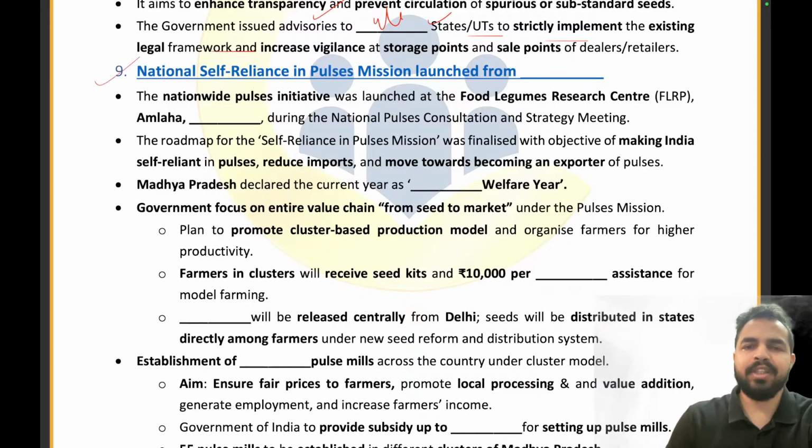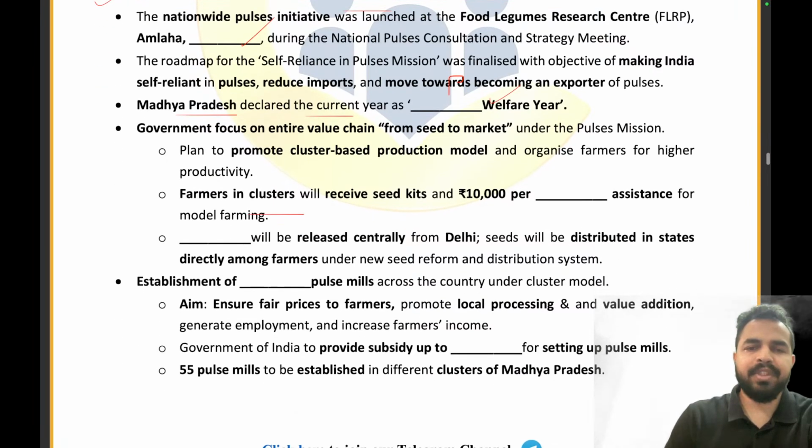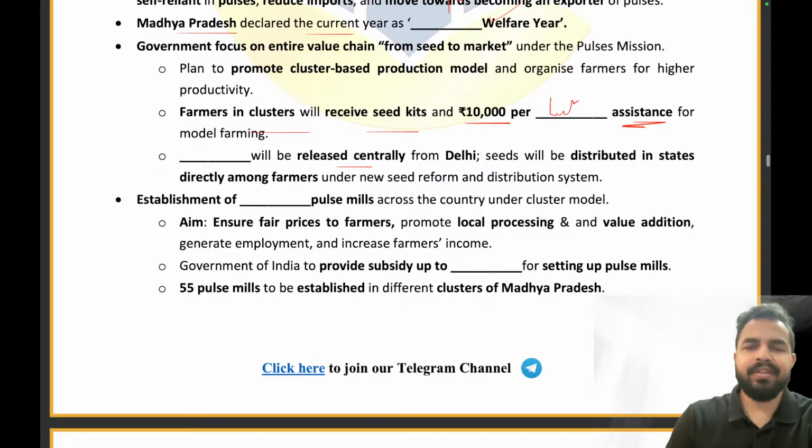The National Self-Reliance in Pulses mission has been launched from which state? Madhya Pradesh. It started from Madhya Pradesh. Madhya Pradesh declared the current year as Farmers Welfare Year. The farmers in the clusters will receive seed kits and rupees 10,000 per hectare assistance for the model farming. What is the right answer? Per hectare. How many seeds will be released centrally from Delhi? No seeds. There will be no seed released centrally from Delhi.